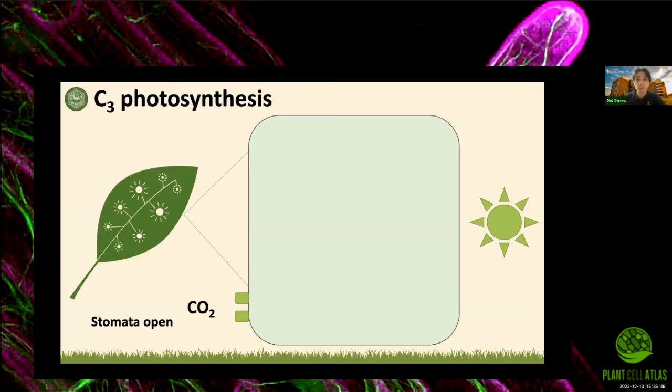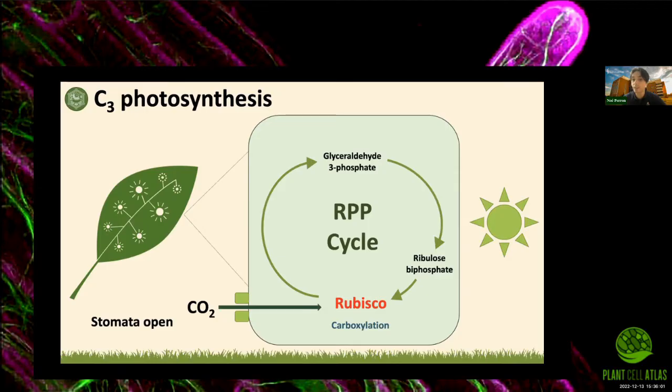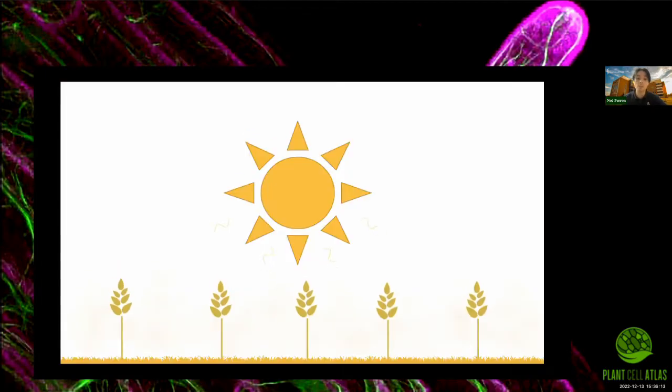The vast majority of plants on Earth perform C3 photosynthesis. It is a pathway that is characterized by the opening of stomata during the day, which lets CO2 flow inside of the mesophyll cells, where it can be carboxylated by rubisco and then fixated inside of the reductive pentose phosphate cycle, which ultimately leads to the production of photosynthetic sugars. And during the night, the stomata of C3 plants close. The issue with this pathway is that it does not provide plants the capacity to survive drought and conserve water.